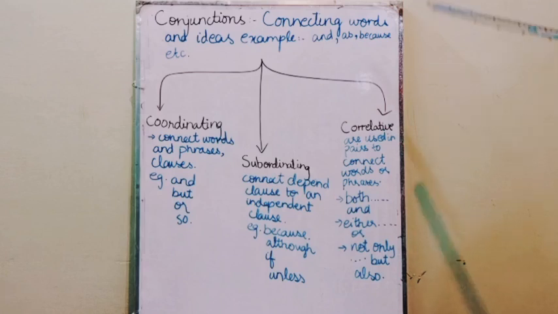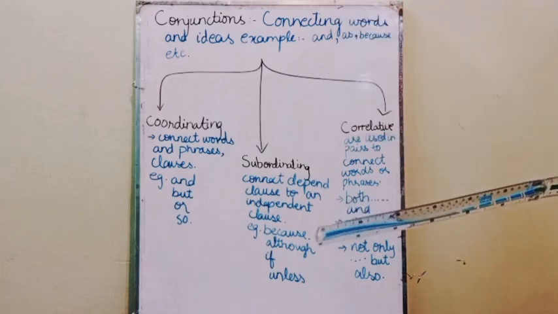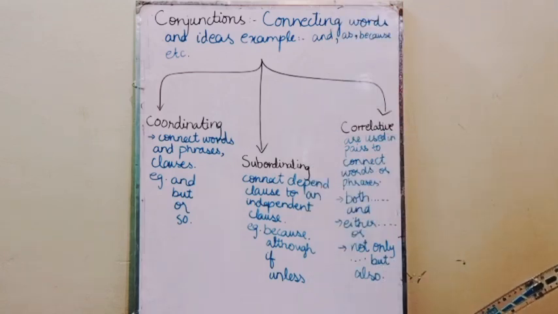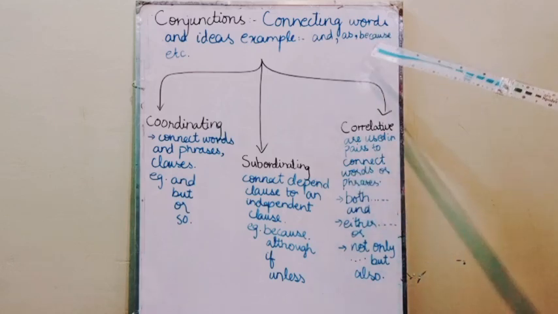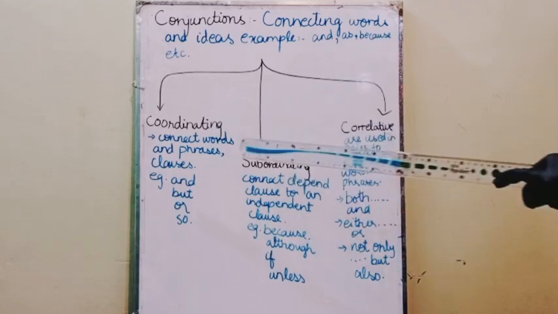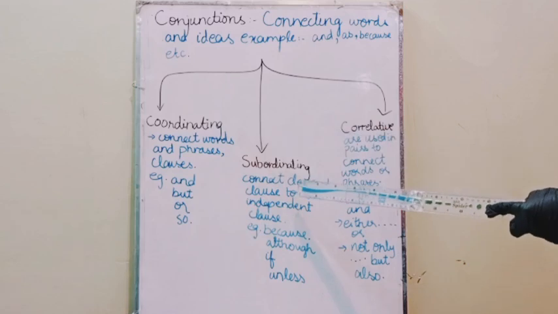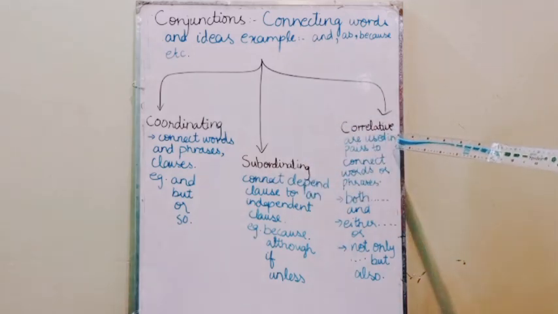And for because you can have an example: I like tea because it releases all of my stress. Now there are three basic types of conjunctions. First is coordinating, then we have subordinating, then we have correlative.